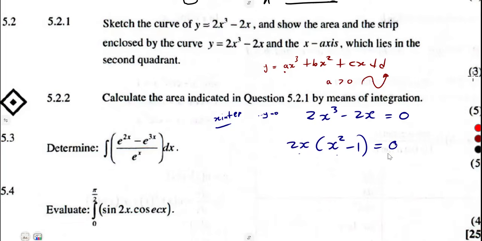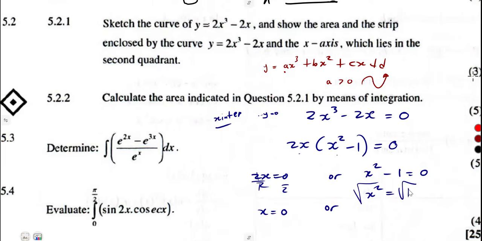Remember the zero product, each must be equal to 0, so 2x must be equal to 0, or x squared minus 1 must be equal to 0. So here, if we divide by 2, it simply means x is equal to 0, or x squared is equal to 1. Then we're going to need the square root of both sides, which is plus or minus 1. Remember that the square root of any number is what? Plus or minus. So that was going to be plus or minus 1. We need to say there are two solutions.